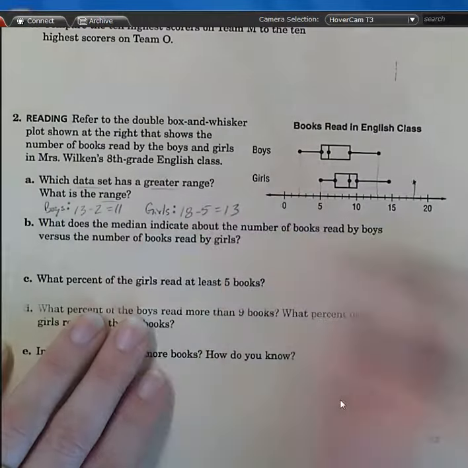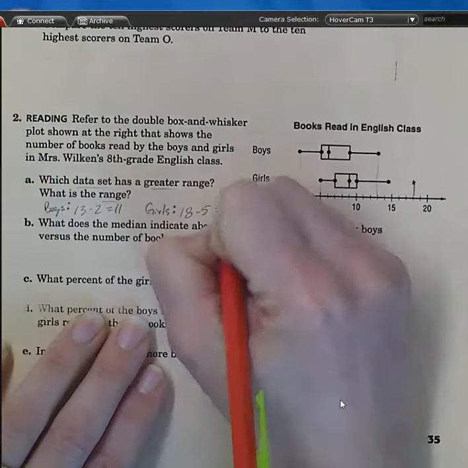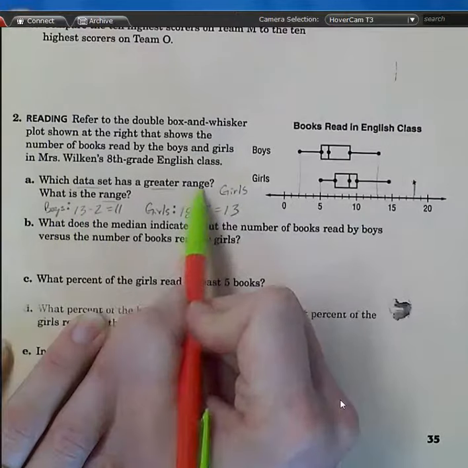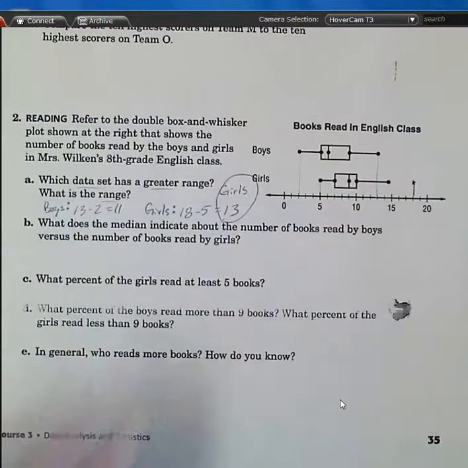So which one is greater? Girls. So here's what I would expect to see circled. You answer the first question: girls have the greater range. And what is the range? It's 13. You would need both of those things answered. Clayton, got it? Show me.